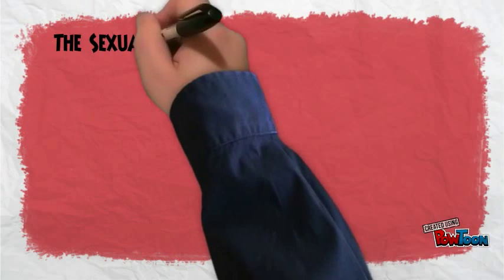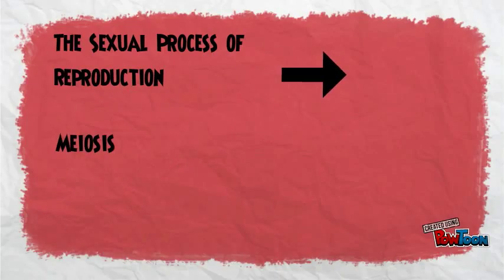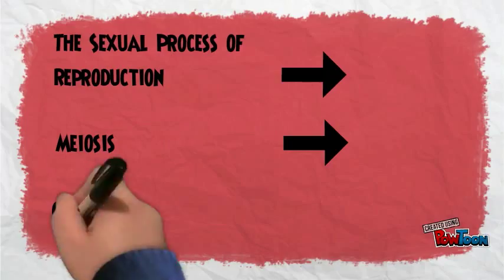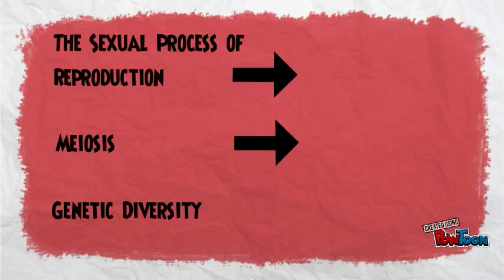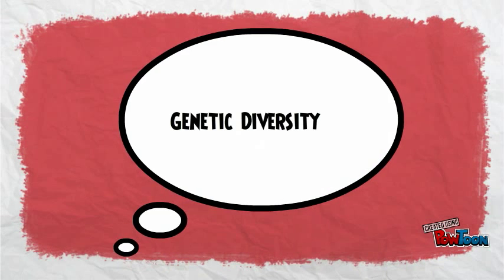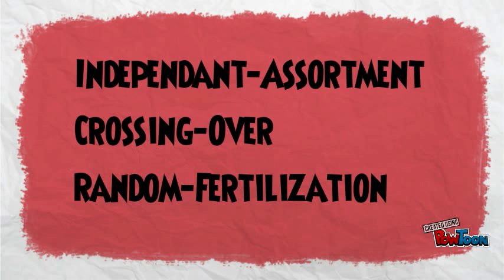The sexual process of reproduction involves two eukaryotic parents, each contributing one gamete. These gametes are produced through meiosis. The genetic diversity that results from sexual reproduction is all due to meiosis. There are different events that take place during meiosis that cause this genetic diversity. But what are they? Independent assortment of chromosomes, crossing over, and random fertilization are all contributing factors to the genetic diversity of sexual reproduction.